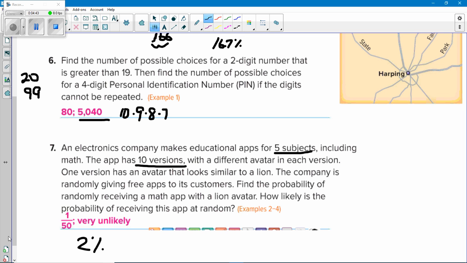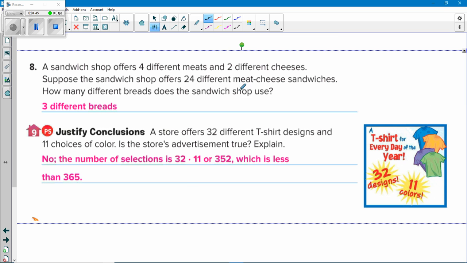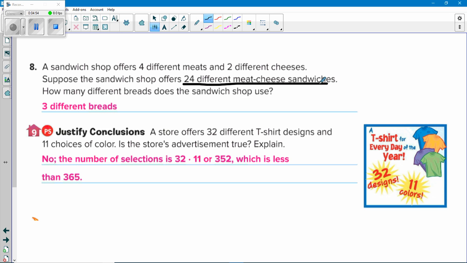All right. Next one. Sandwich shop offers 4 different meats, 2 different cheeses. Suppose they offer 24 different meat and cheese sandwiches. How many different breads do they have? Well, choice is 4 times 2 is 8 times something is 24. That something would be 3, so 3 different breads.